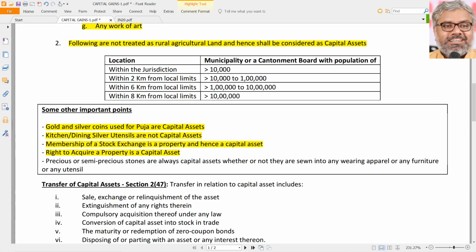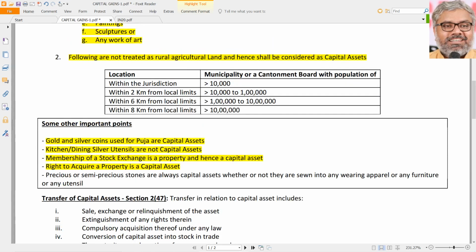But imagine in that bag there is gold, and somebody sold this gold which is stored in the railway cloak room with a receipt, and that receipt is a right to acquire that property in the form of gold which is stored in a bag placed in the railway cloak room. So for understanding purposes, these things only are mentioned, not that it really happens. These are all criminal things we are talking about. Keeping gold in a cloak room and all is criminal. It is not going to be normally correct. But for a simple way of understanding what is a right to acquire property, that can be useful.